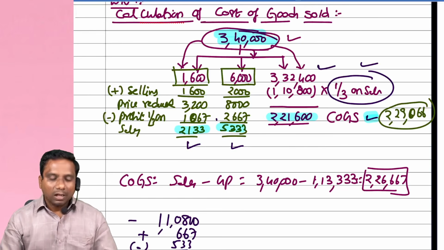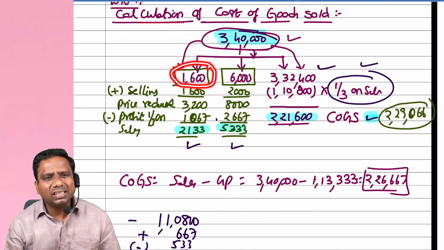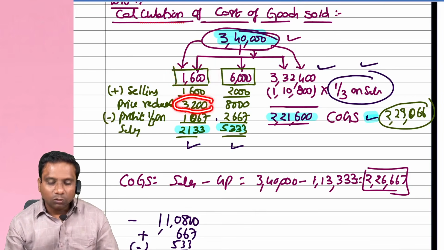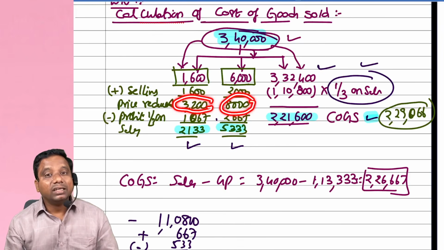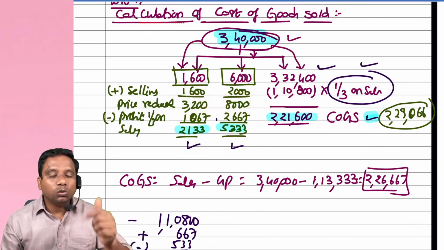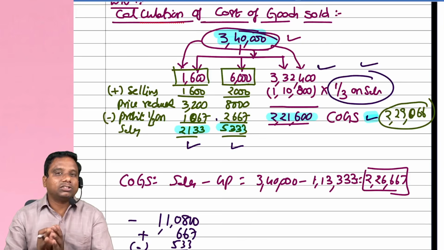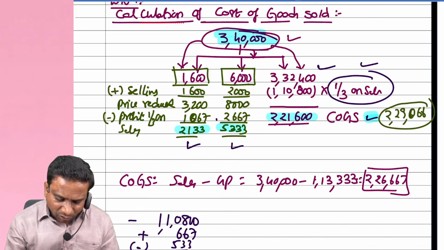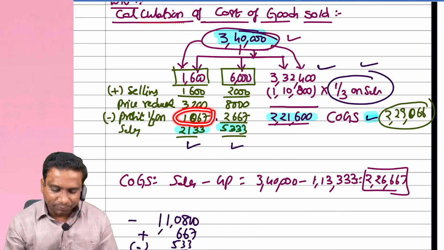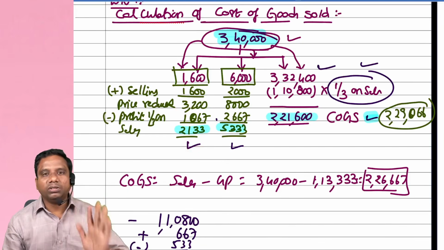Yes, sir. And actually, this 1,600 rupees goods we sold, originally what is the selling price of these goods? 3,200. These goods originally had a selling price of 3,200, but we sold at a loss. So what is the cost price? What is the profit here? Profit is 1 by 3, 1,067. Cost is how much? 2,133.